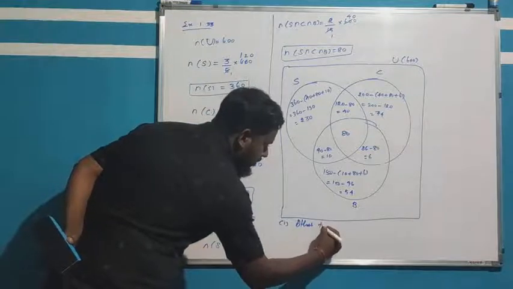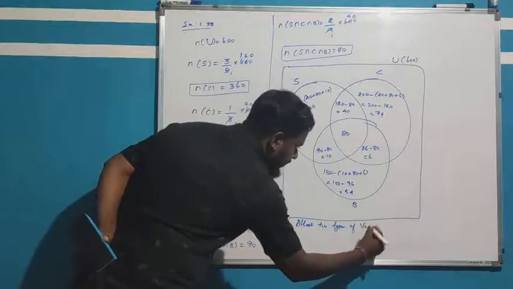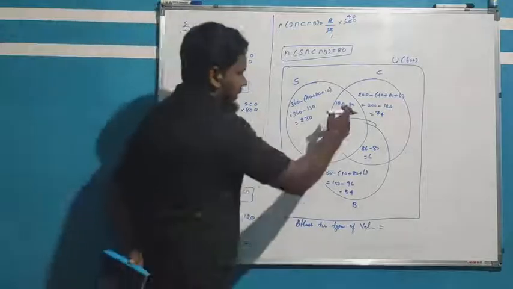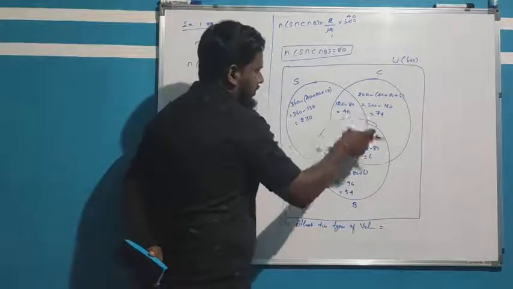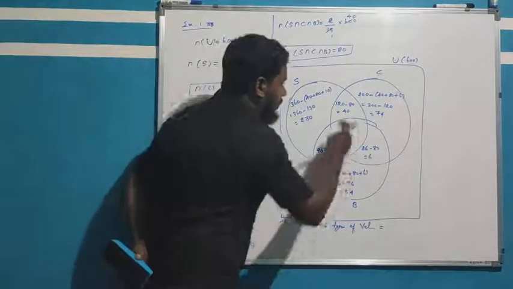At least 2 types of vehicles means this only now, intersection part you have to take. In this intersection part you have to take.